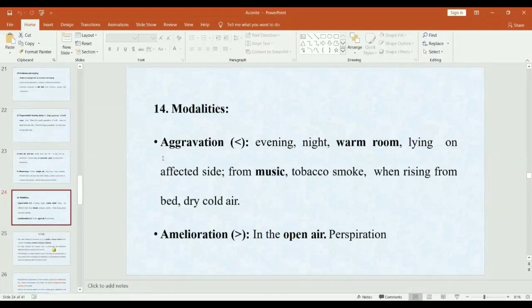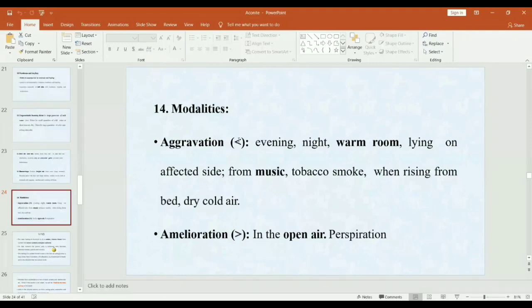And the last one is modalities. These terms may be new for you: aggravation and amelioration. Aggravation means the symptoms which are increased by some factors, and amelioration means that by which the patient feels better, relief. So these are the signs of aggravation and amelioration.